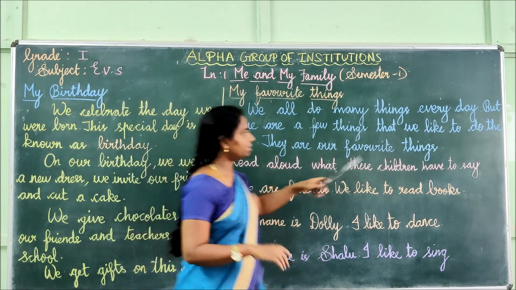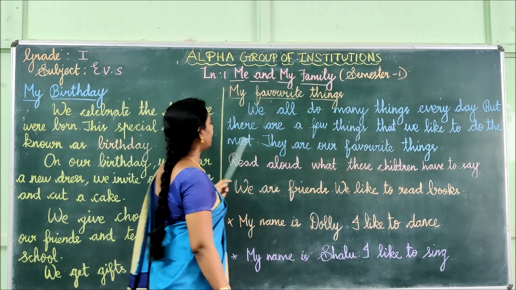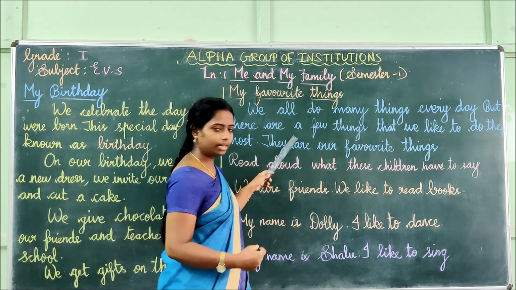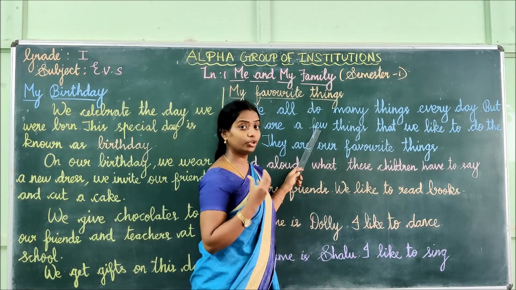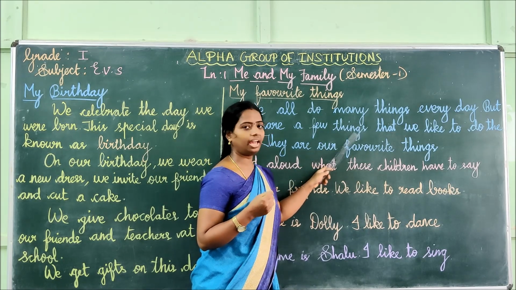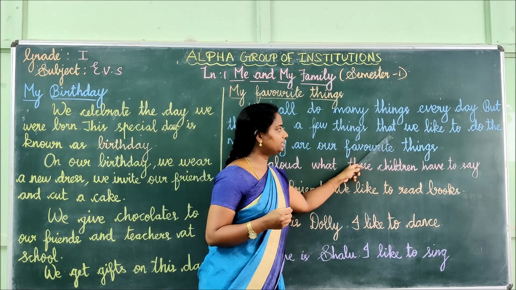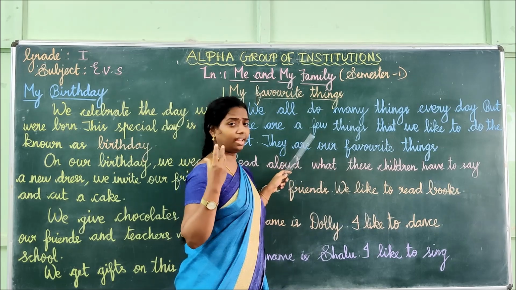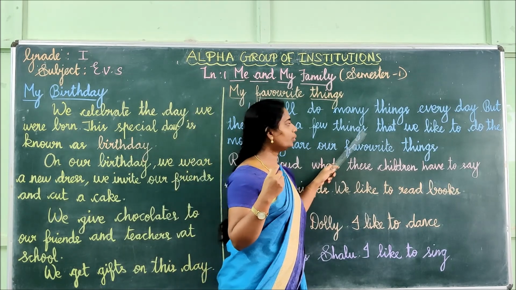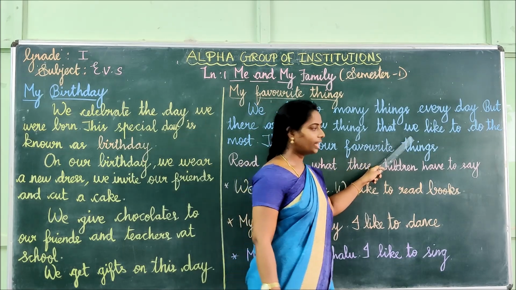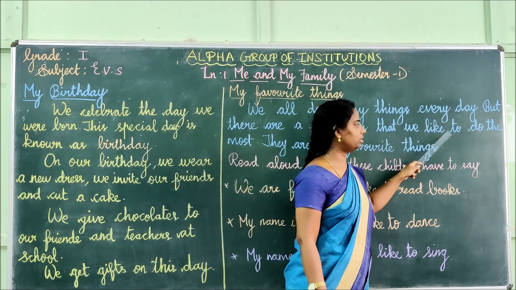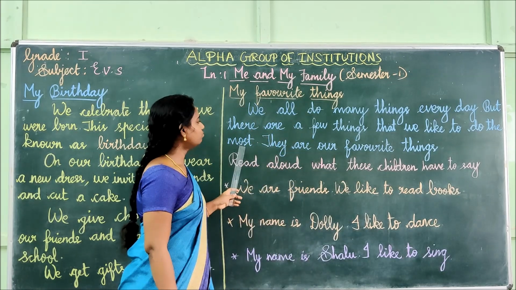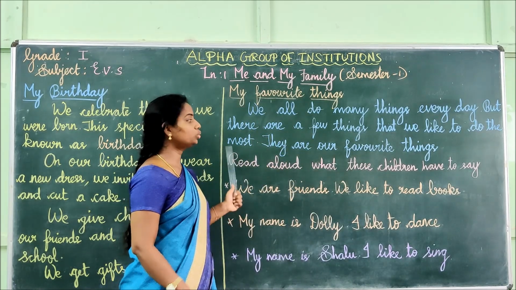But, see, but there are a few things. We do many things every day, but a few things that we like to do the most.